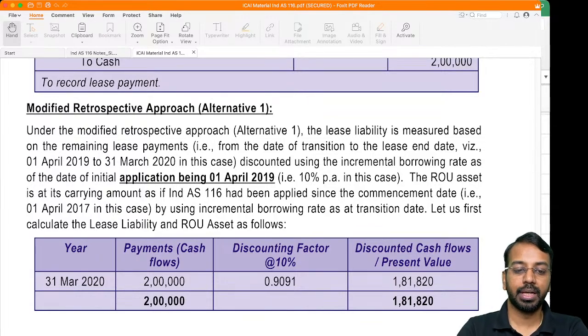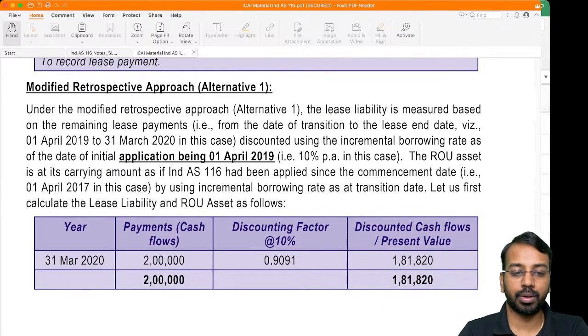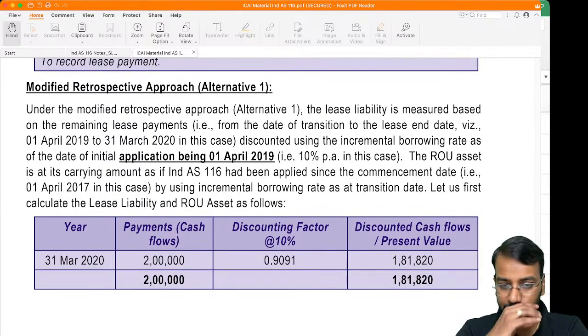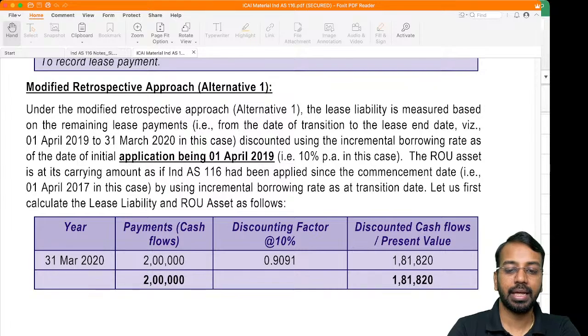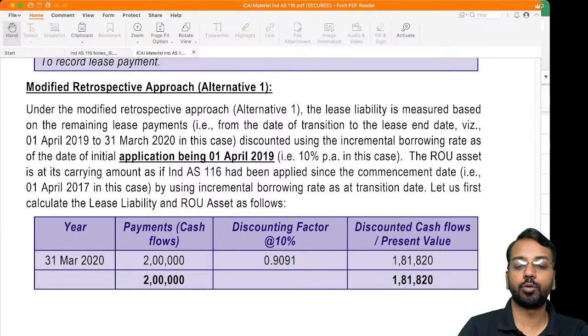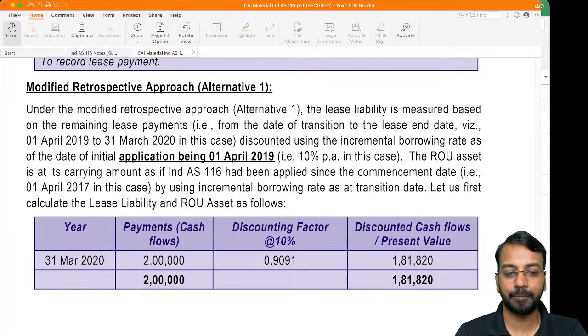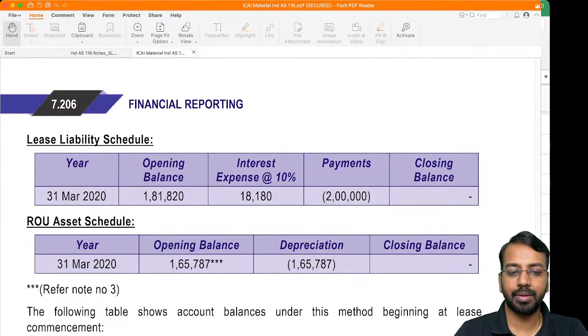Okay, so by applying the 10% discount factor on lease liability, we get the present value to be 181,820. This is the lease liability. Then the lease liability schedule, simple: opening balance, interest, payments, closing balance will be 0.